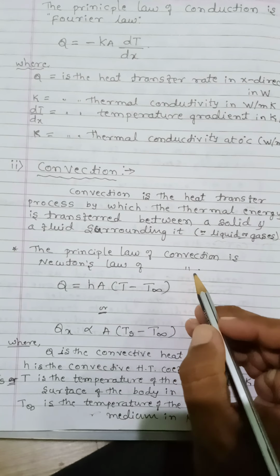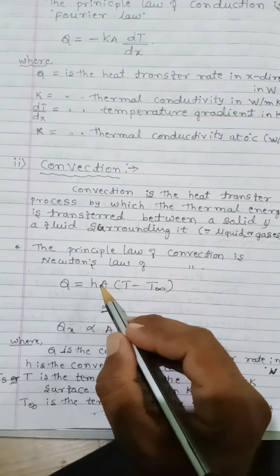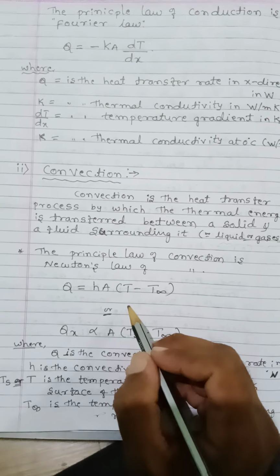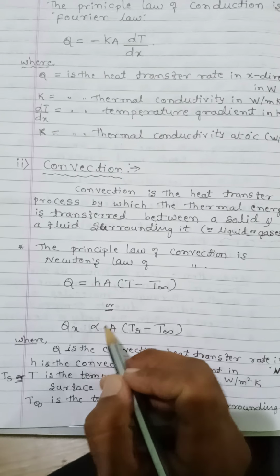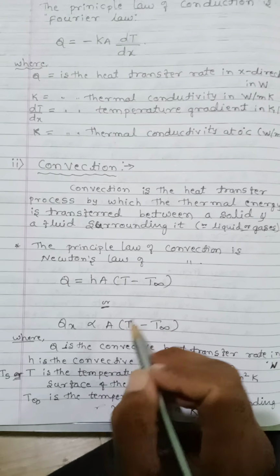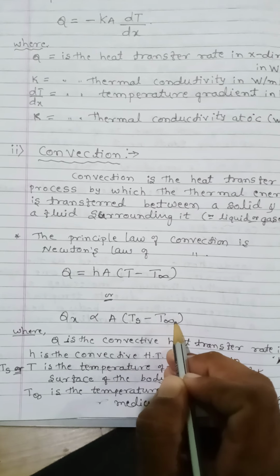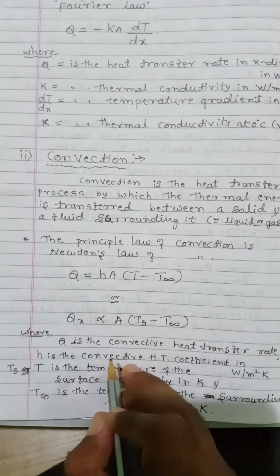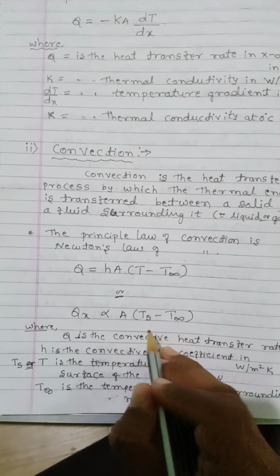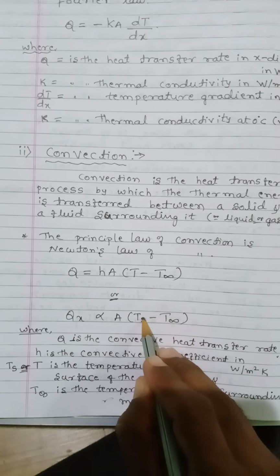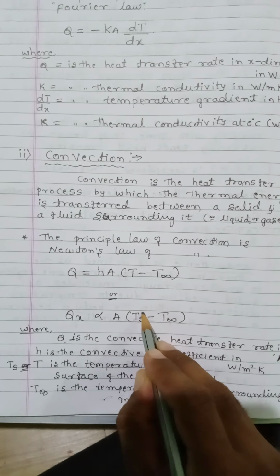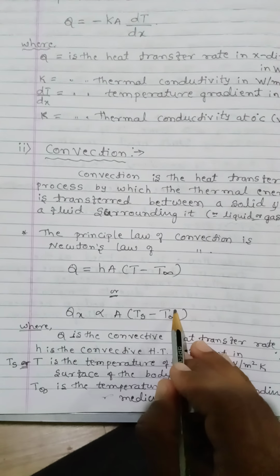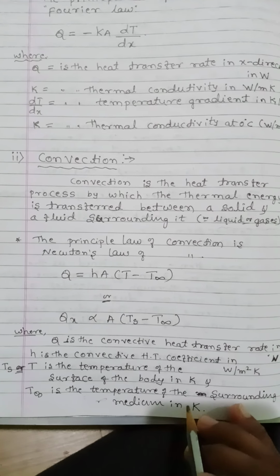The principal law of convection is Newton's law of cooling. Newton's law of convection is given by Q = hA(Ts - T∞), or in some books Qx ∝ A(Ts - T∞), where Q is the convection heat transfer, h is the convective heat transfer coefficient, Ts is the temperature of the surface of the body in Kelvin, and T∞ is the temperature of the surrounding medium in Kelvin.